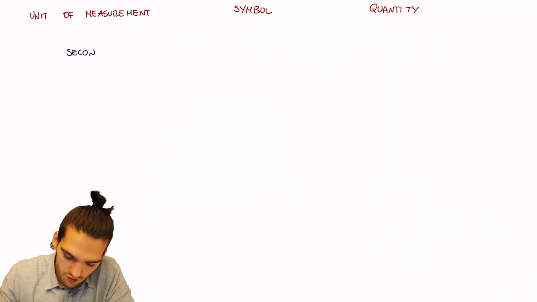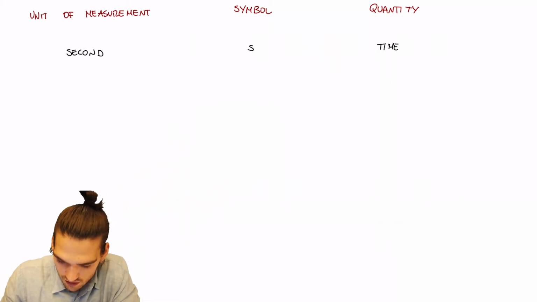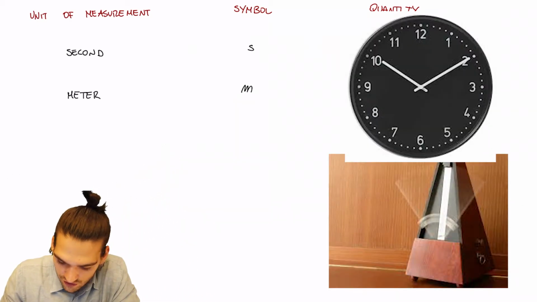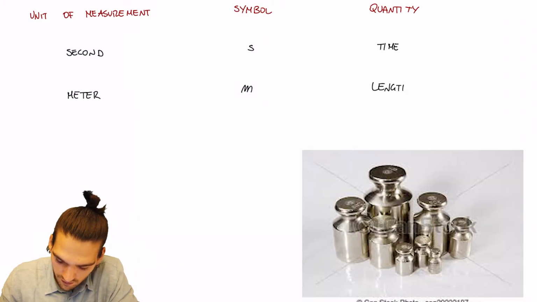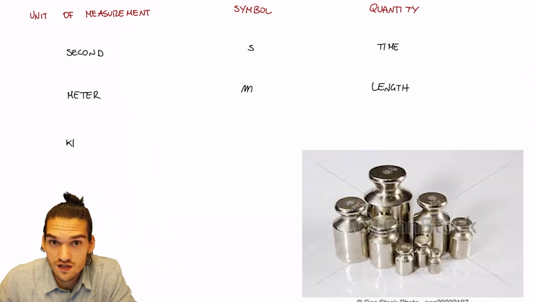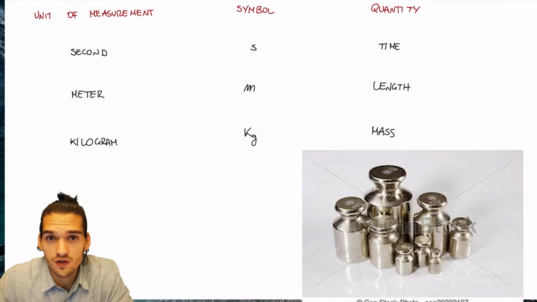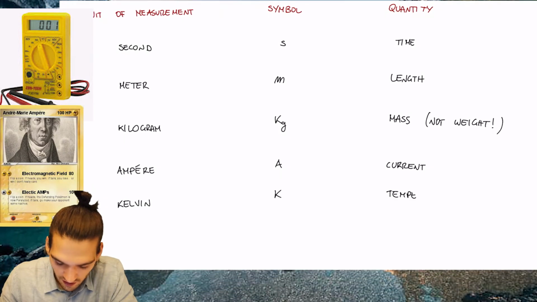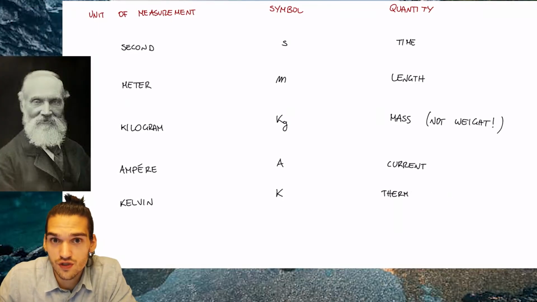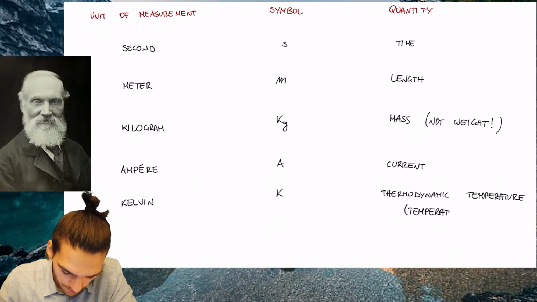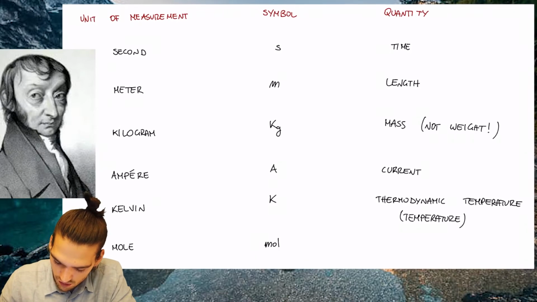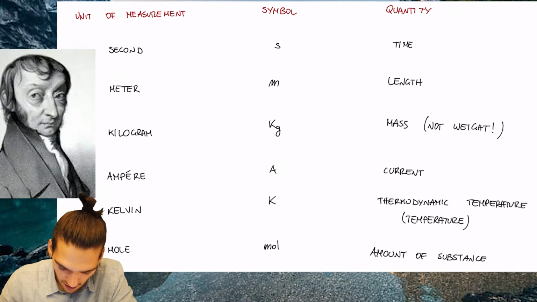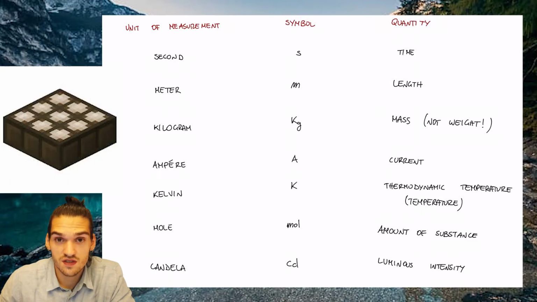So the first one, second, that is used to measure time, meter for length, kilogram for mass. Be careful that it's not weight, because for weight we use newtons. Ampere, that is used to measure current. Kelvin for thermodynamic temperature, or just temperature. Mole, that is used to measure the amount of substance. And candela for luminous intensity.